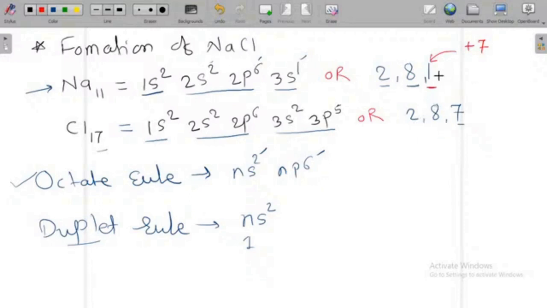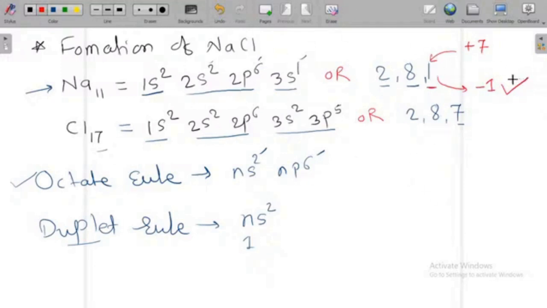Or it may happen that it gives away this 1 electron, means minus 1 electron. So what is the easy thing to be followed by this sodium? I can say what is preferable. This word may be new to you. What is preferable for this sodium? To accept 7 electrons or to donate 1 electron. Obviously, to donate 1 electron is the preferable thing for this sodium. Means this sodium can donate its last orbit electron, that is 1 electron.